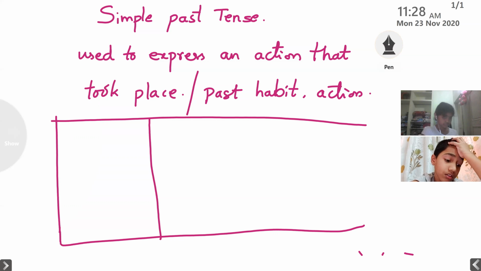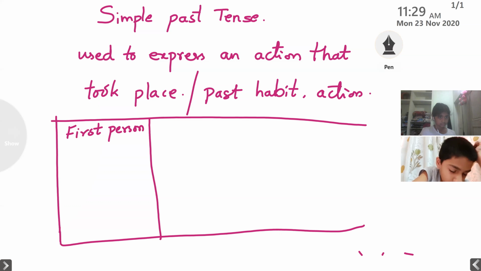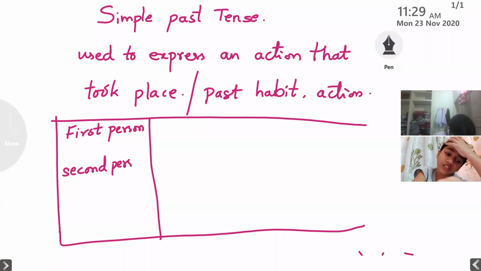Now let's see here first person, next is second person, third person.